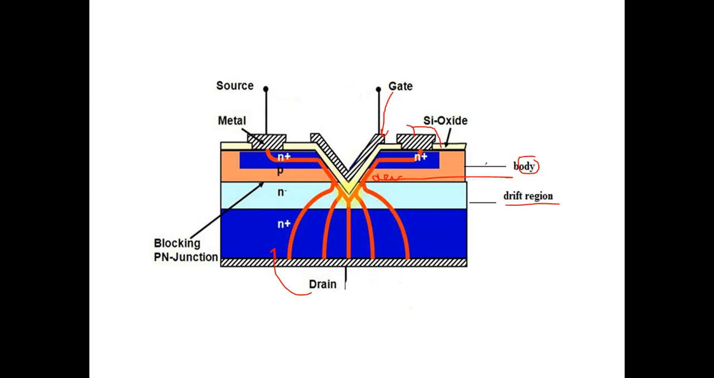See here, this is the structure of the MOSFET. Here the positive gate voltage is applied between gate and body. At that time, the gate has a positive charge and the body has a negative charge. At that time, these holes and electrons reach the SiO2 layer.